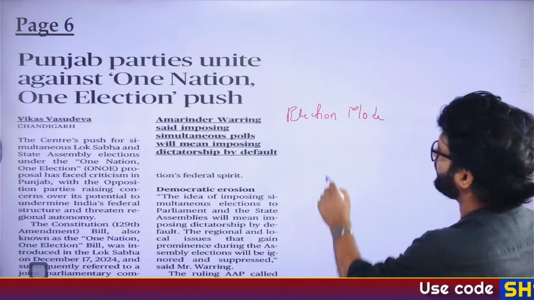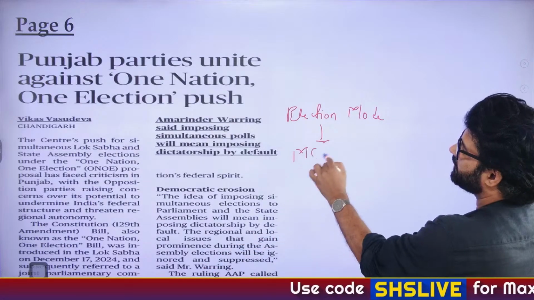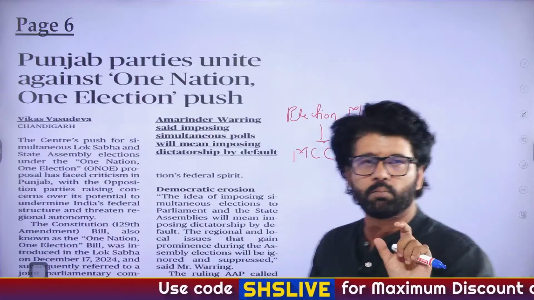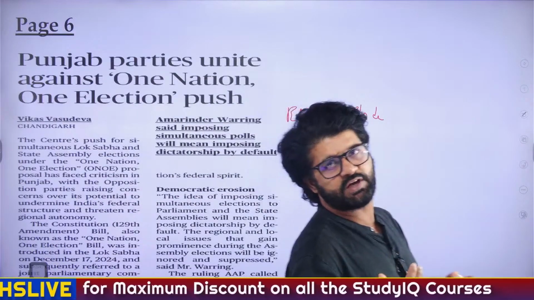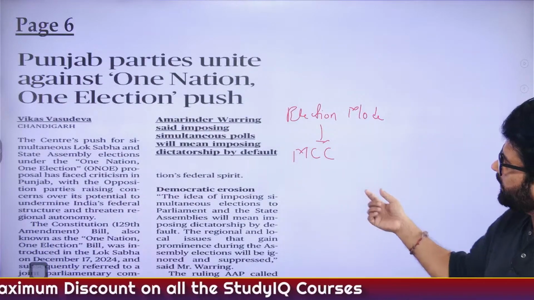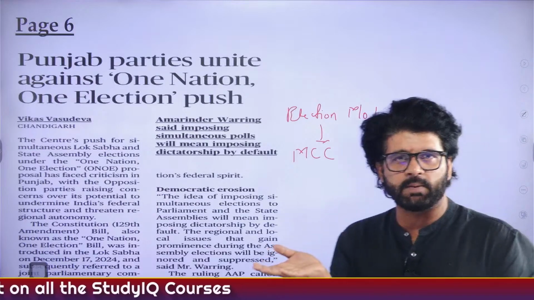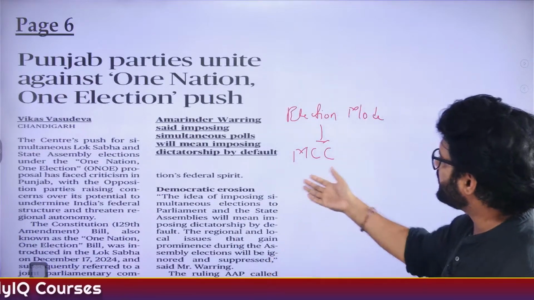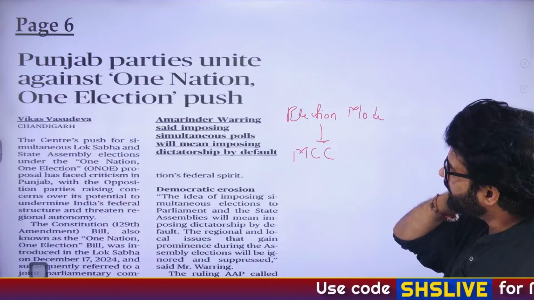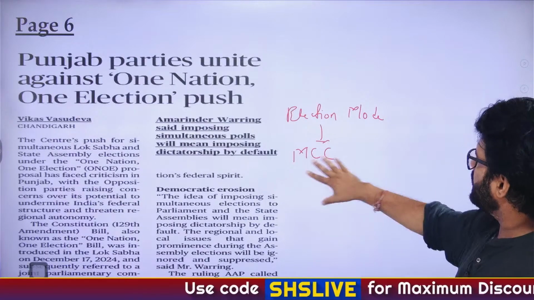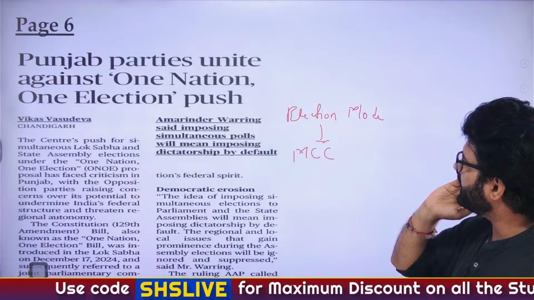When election happens, there is something known as MCC, the Model Code of Conduct, which is implemented by the Election Commission. It puts restrictions on the functioning of state government. State government cannot implement many things when MCC is being implemented. In a way, it paralyzes policy implementation. It's not good for administrative machinery when the model code of conduct is implemented in the state.